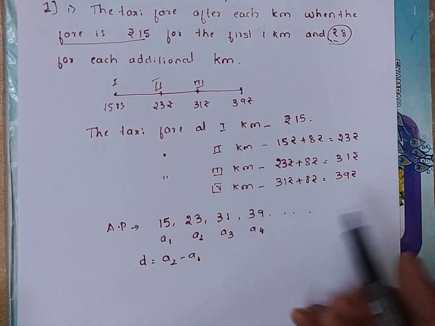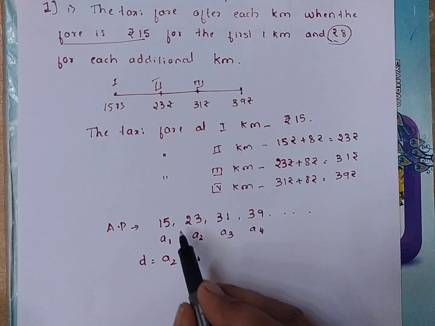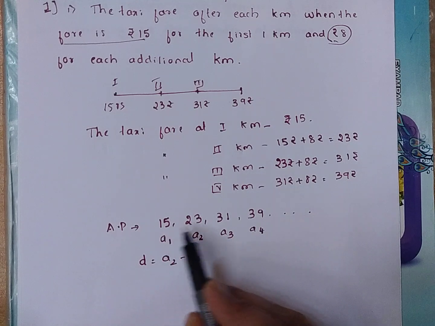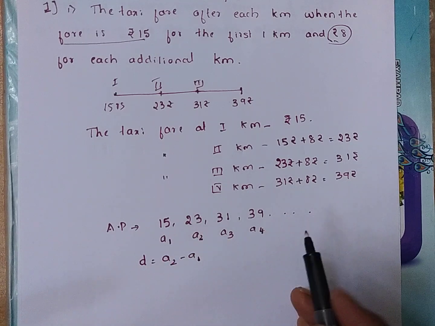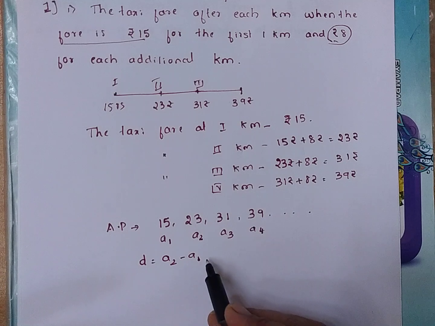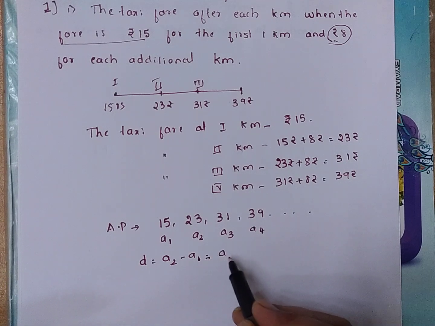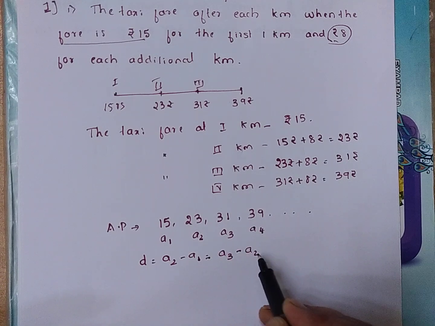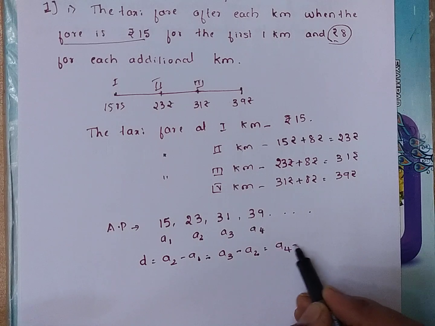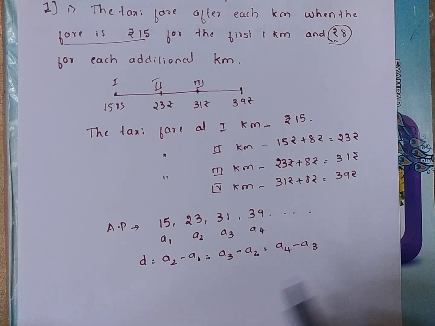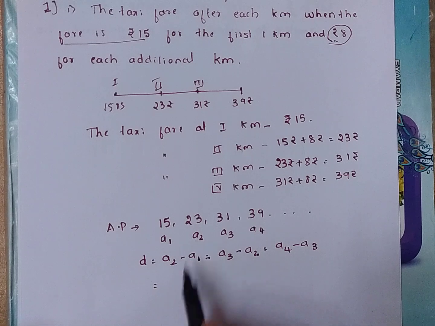When numbers are called an arithmetic progression, the difference between the preceding terms and succeeding terms should be the same. That is D equal to A2 minus A1 equal to A3 minus A2 equal to A4 minus A3. That is A2 is 23 minus A1 is 15.